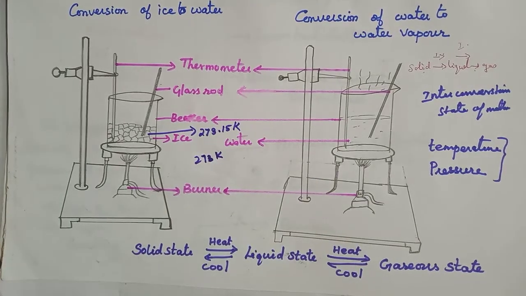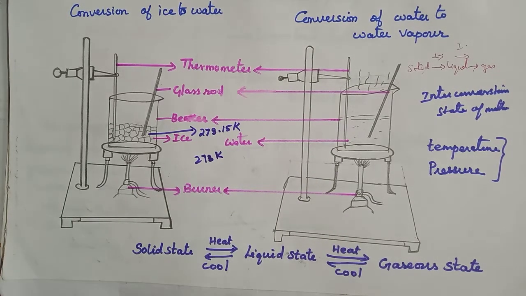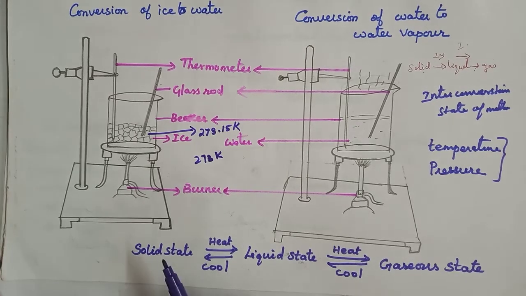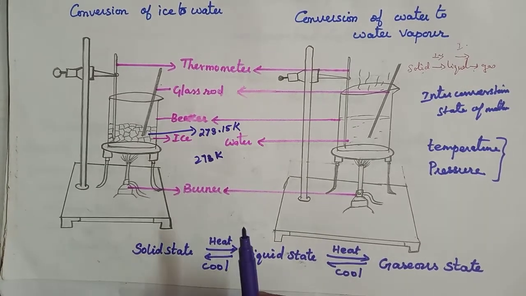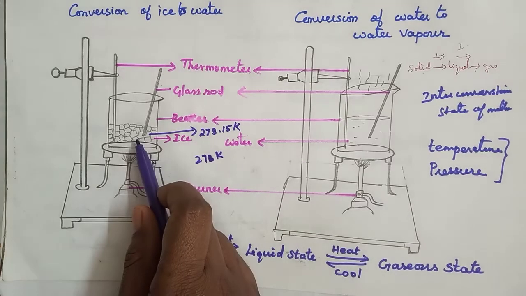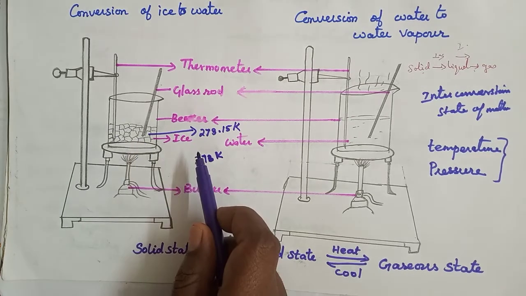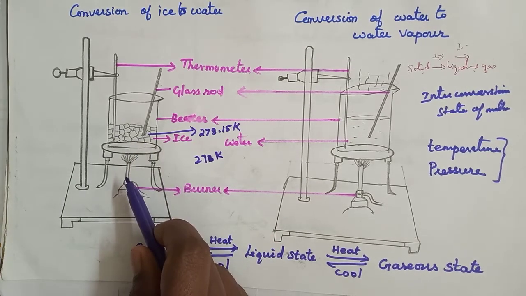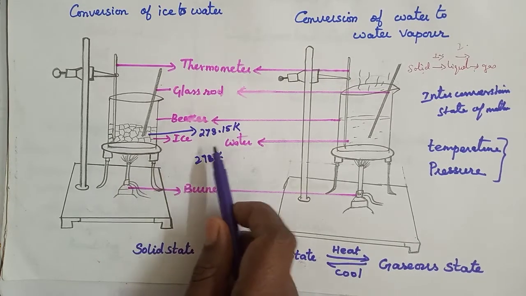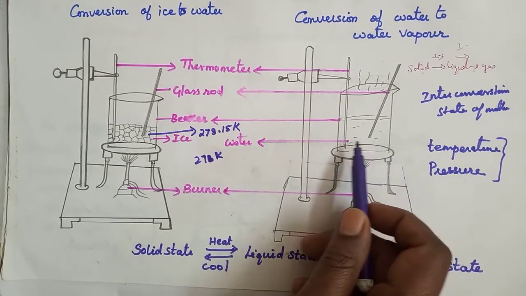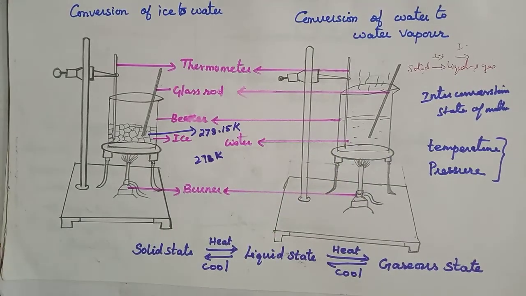We can say that. The process of melting, that is, the change of solid state into liquid state, is known as fusion. First, the melting point. What is meant by melting point? The ice cubes melt with the help of some temperature, some energy. At that point the ice cubes become water. That is called the melting point. So the melting point of ice is